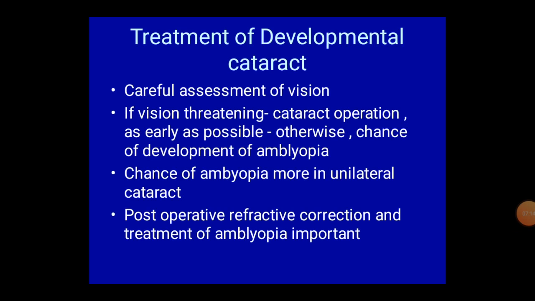Treatment of the developmental cataract. Careful assessment of the vision. If vision threatening, cataract surgery is to be done as early as possible. Otherwise, there is a chance of dense amblyopia. The chance of amblyopia is more in unilateral cataract. Postoperative refractive correction and treatment of amblyopia is important.